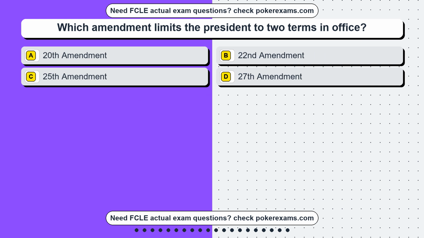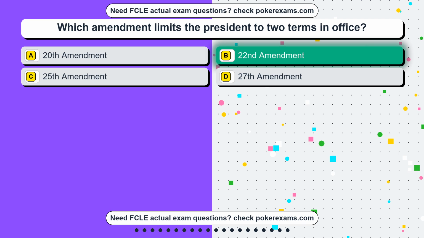Question 5. Which amendment limits the president to 2 terms in office? Option A, 20th Amendment. Option B, 22nd Amendment. Option C, 25th Amendment. Option D, 27th Amendment. The correct answer is option B, 22nd Amendment.